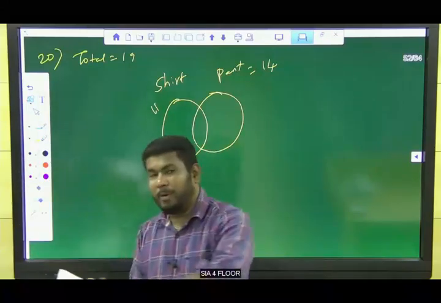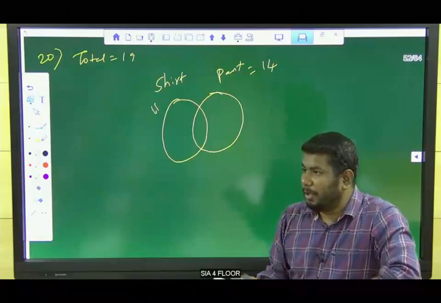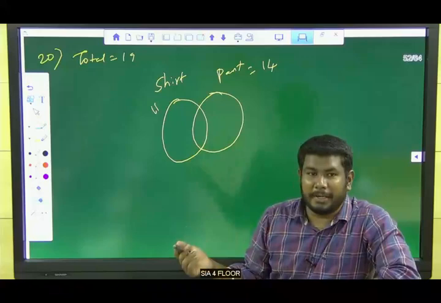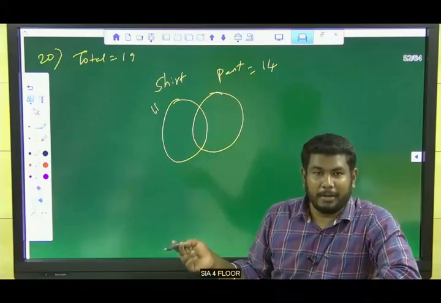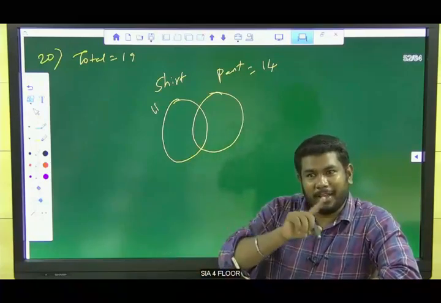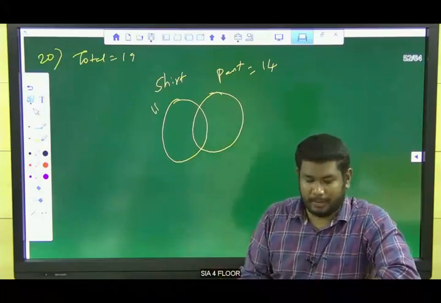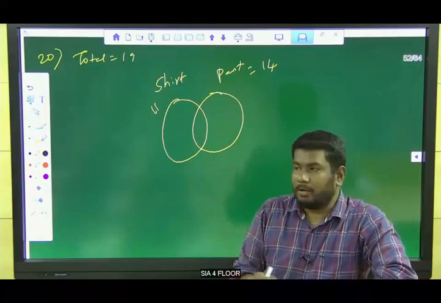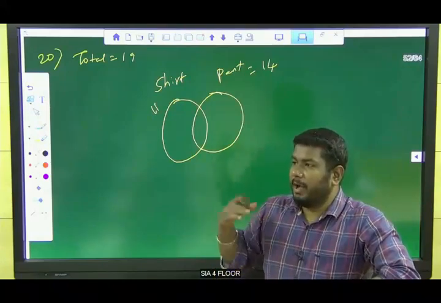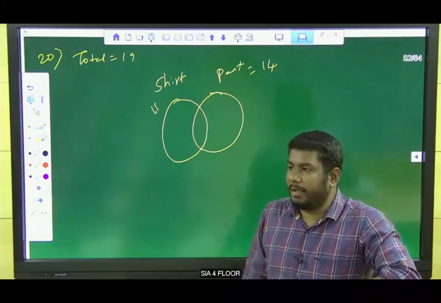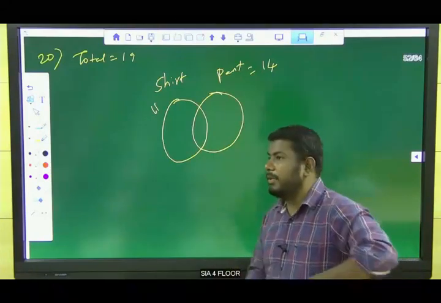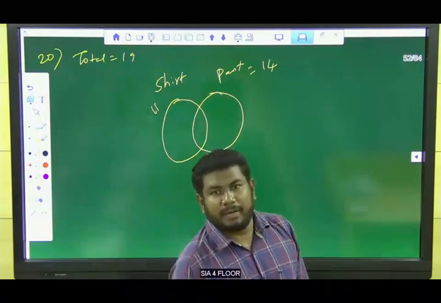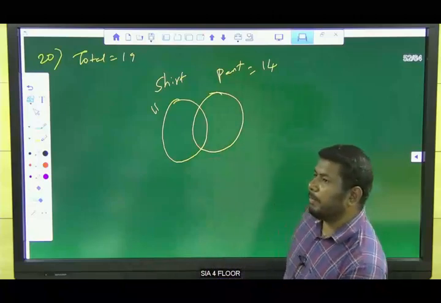What is the number of boys wearing full uniform? Don't assume anything: no boys without shirt and/or pants means either they are wearing a shirt or a pant. So either they are wearing a hockey shirt and any color pant, or a hockey pant and any color shirt. That is the meaning. So here we don't have a neither value. They do not mention the do-not-participate value.